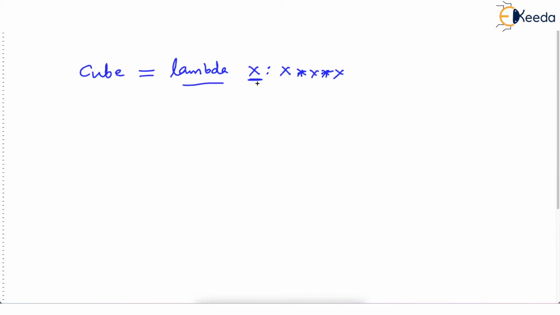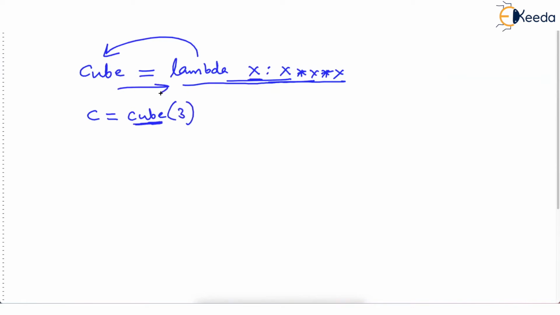But this creates an unnamed function, and we can't call an unnamed function. We need some name, so we have assigned the name cube. Now if I say c is equal to cube(3), then this word cube is referring to this unnamed function. So when you call cube, this 3 will get copied into the parameter x, so x will become 3. And obviously 3 into 3 into 3, that is 27, will be returned at the call. c will become 27 and we can print c.